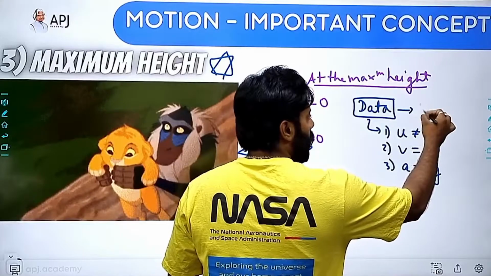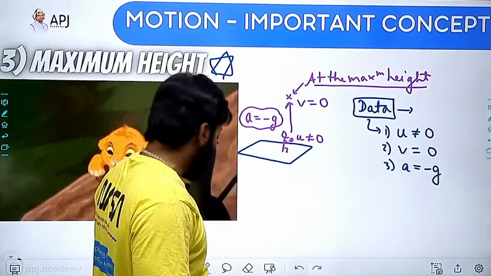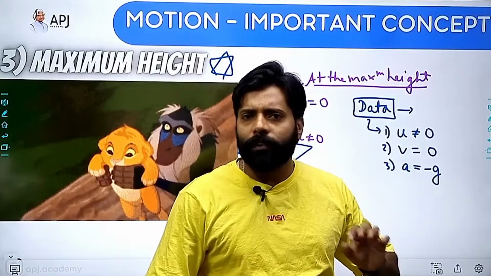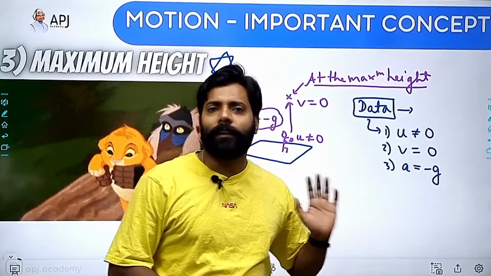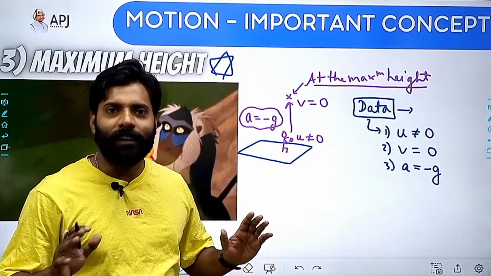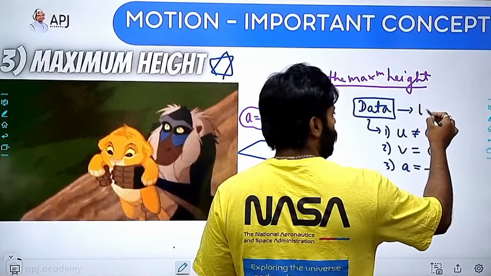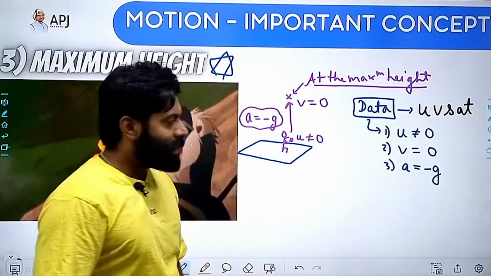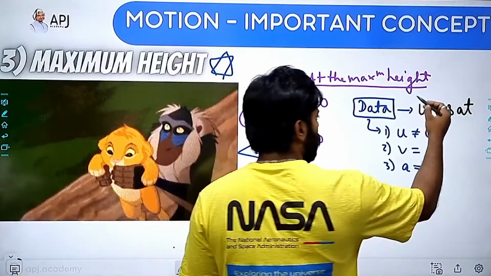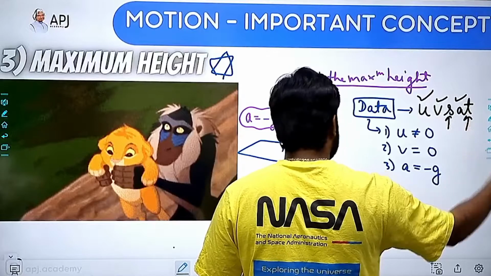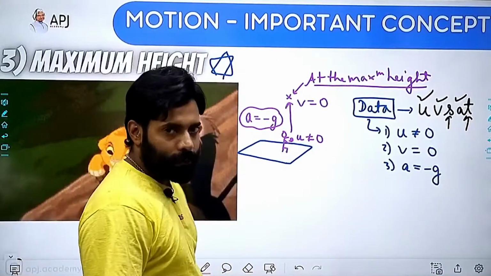And we know that in kinematics we are having 5 datas: u, v, s, a, t. So u is given, v is given, a is given. I can easily find out s.